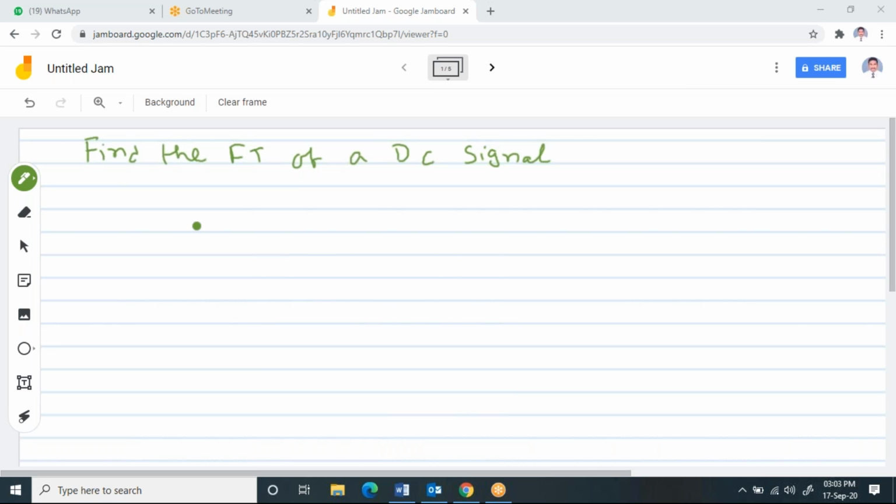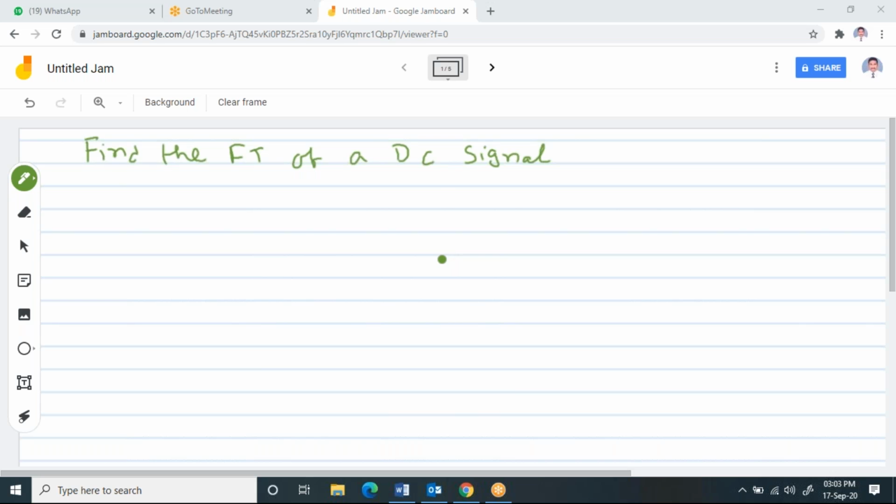Now, please note down the first problem. Find the Fourier transform. Can you see the screen? Please post it in the chat box. Can all of you see the screen? Please post it in the chat box. Yeah, right. Now, first question. Note down. Find the Fourier transform of a DC signal.